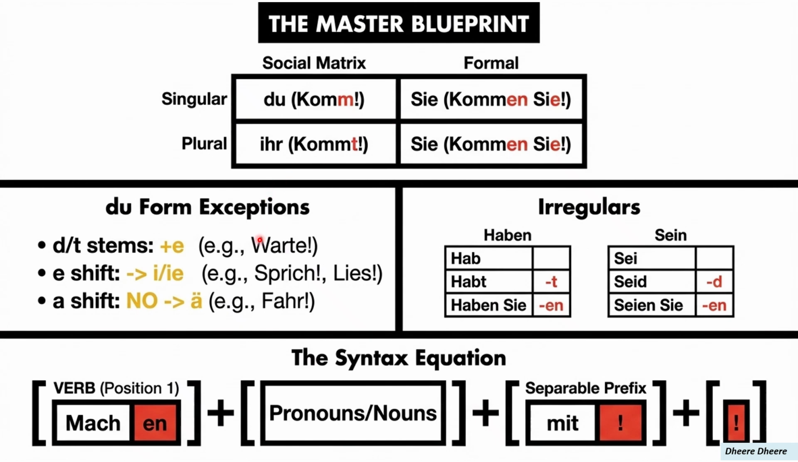Here we have the summary of the du form exceptions for d and t stems, where we add an e to the stem form. Second is the e shift, where e becomes i or ie. Then the third shift, where a does not change to a umlaut in imperatives. Here we have the table for irregular verbs haben and sein. Lastly, we have the position rule. So the verb comes in position 1 followed by the pronoun, and the separable prefixes at the end.